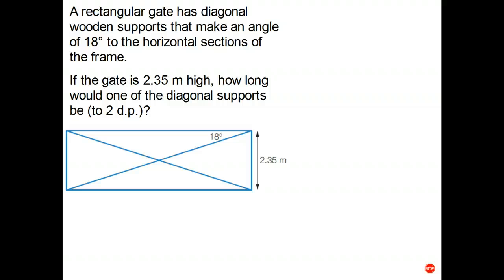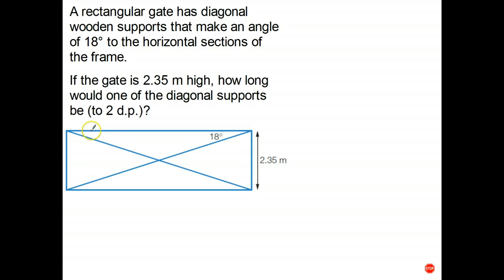Okay, let's go ahead and have a go at this one. So first off, let's read the question. Rectangular gate has diagonal wooden supports that make an angle of 18 degrees to the horizontal section of the frame. If the gate is 2.35 meters high, how long would one of the diagonal supports have to be? Rounded off to 2 decimal places.